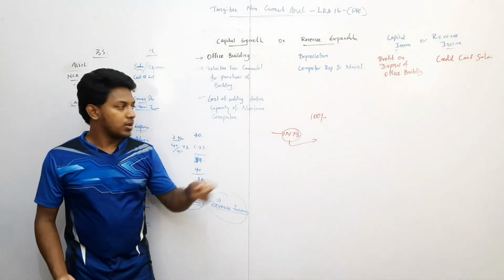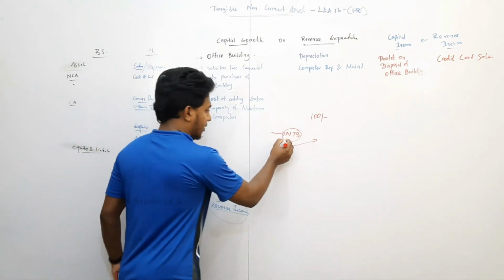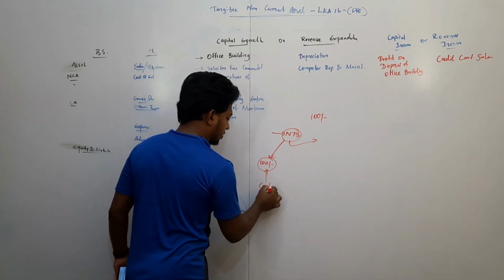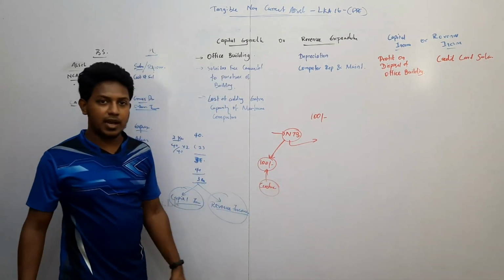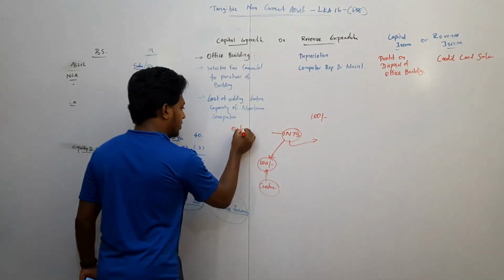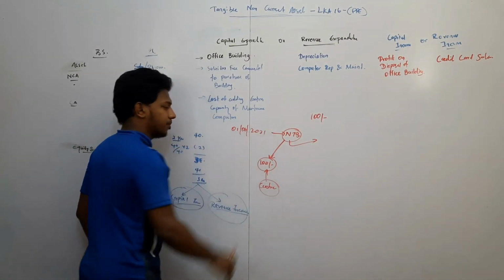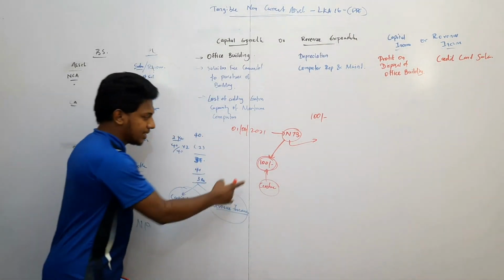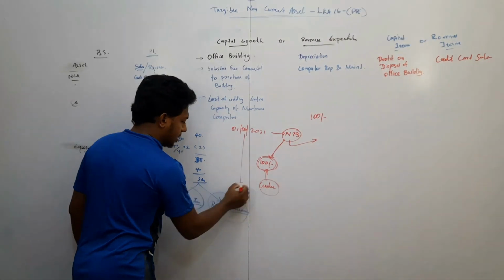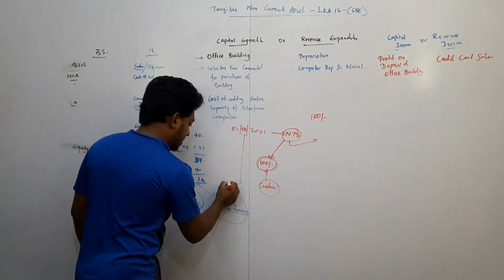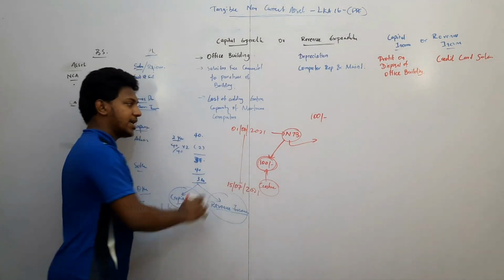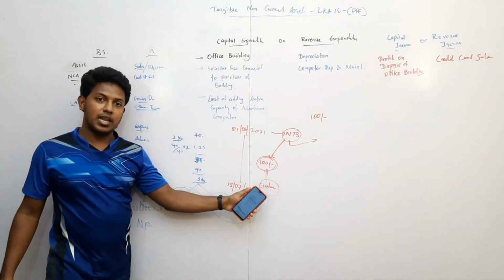Actually money will not come. So NTB Bank will receive the 100 rupees from the customer. Why? The customer is using the credit card. Say this is 1st June 2021. NTB Bank will take this 100 rupees after 45 days. It will be July 15, 2022. So 45 days of credit the customer will enjoy.